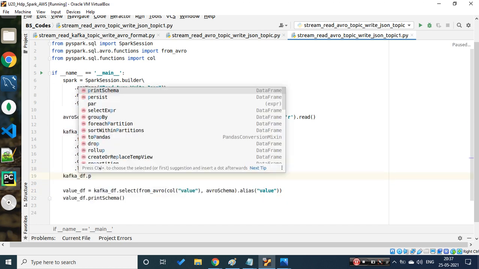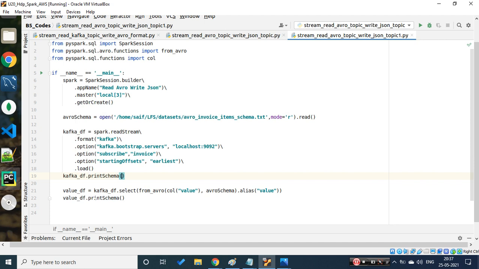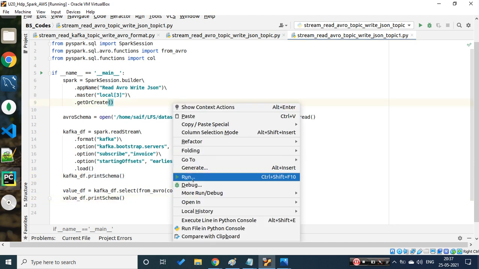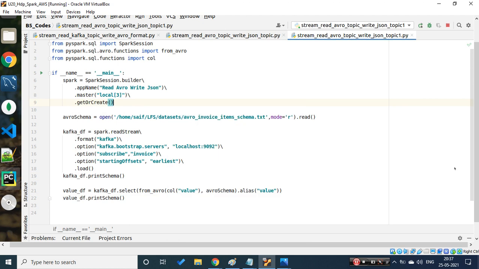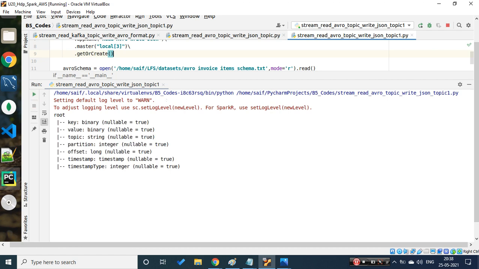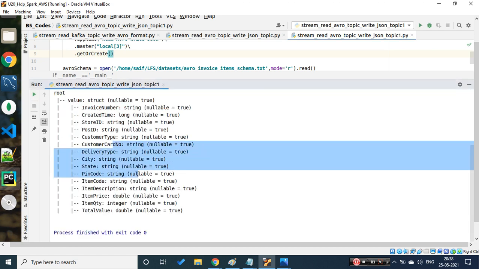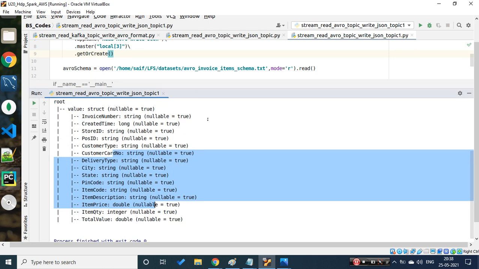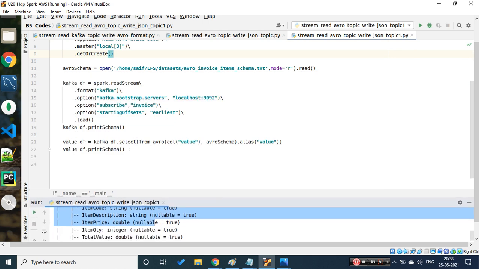Kafka DA, whatever I showed, the 7 columns, and here as per the schema defined, we should be able to see if there are no issues in the code. If there are issues, we'll try to debug the code, find out the issues, fix them and rerun again. As of now, I'm just playing with the schemas, just to identify, I'm not pushing the actual data. Okay, we got this schema and we got this schema as well. So far so good. The code which we have written looks good and we are on the right track for now.